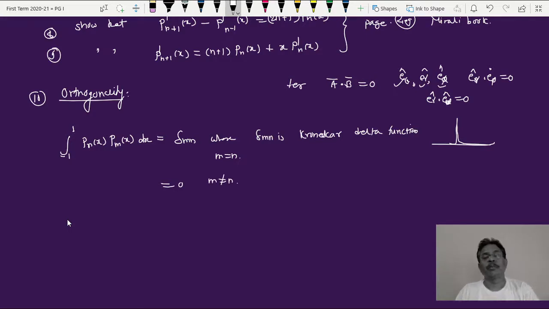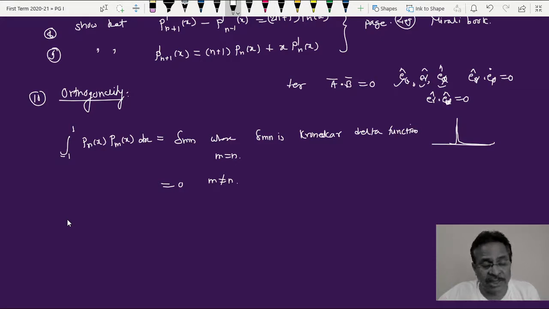So this is the mathematical property wherein the integral of the product of two functions, Pn of x and Pm of x, integrated over the space from minus 1 to plus 1 of dx, will give either delta mn or 0. If m and n are identical, we get the Kronecker delta function, a value equal to 1. Otherwise, for all values of m and n that are not equal, we get 0. This is called orthogonality.